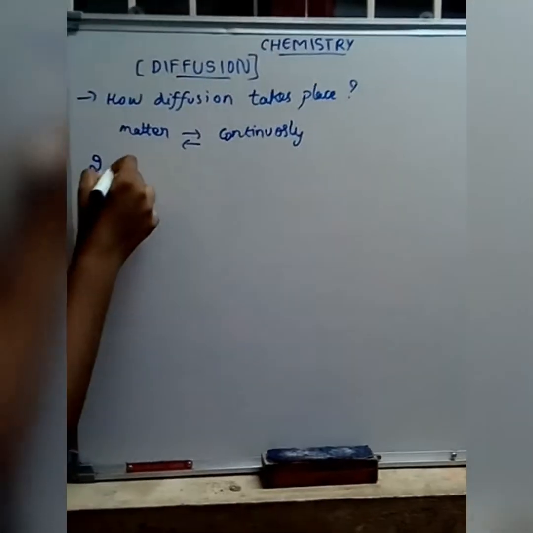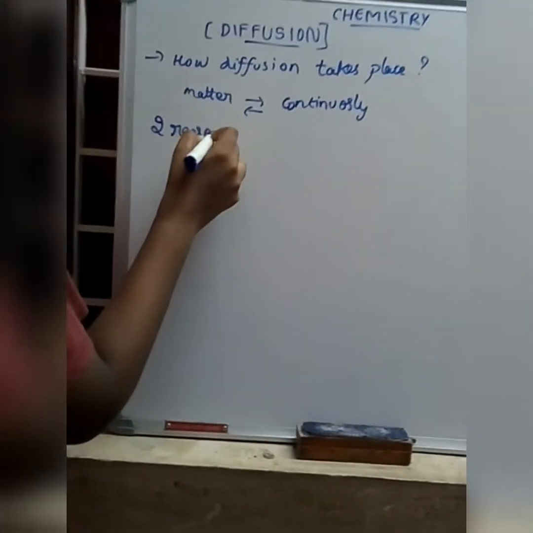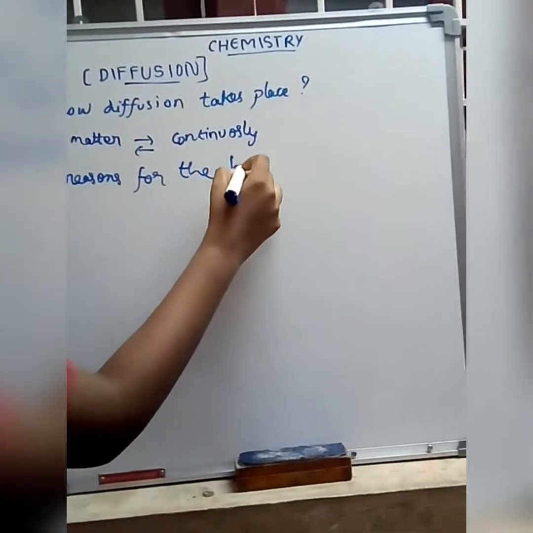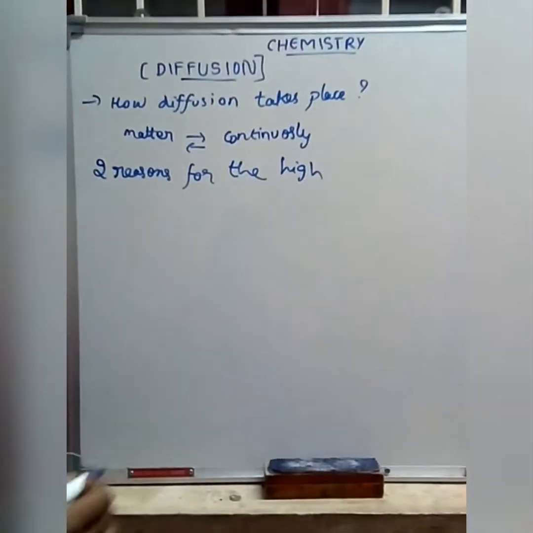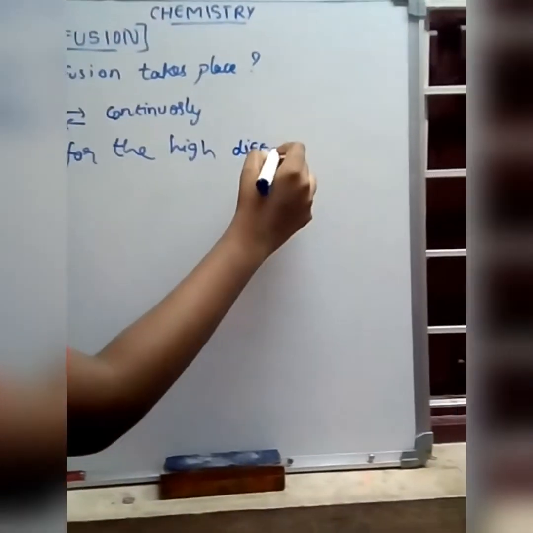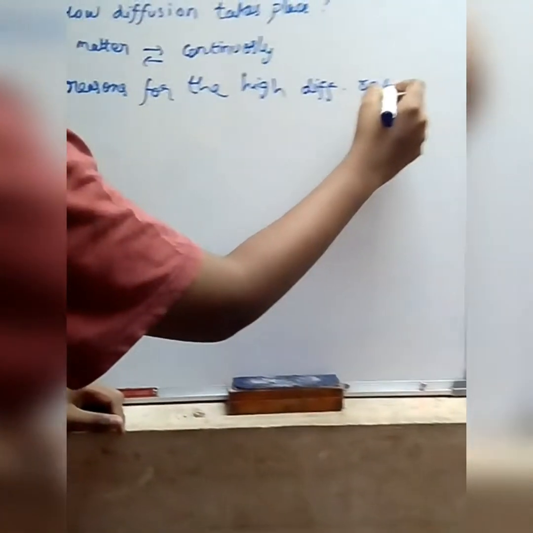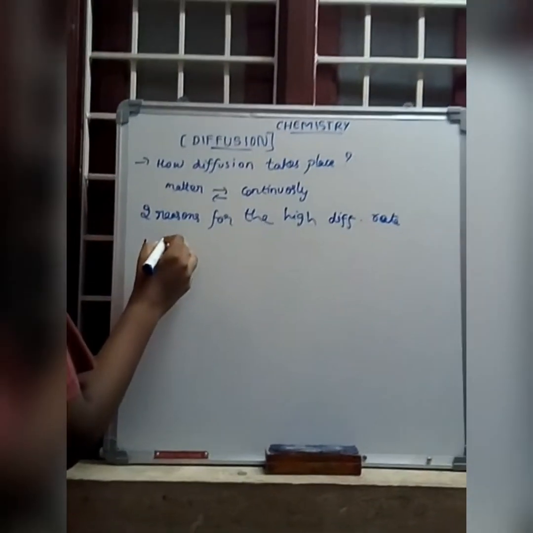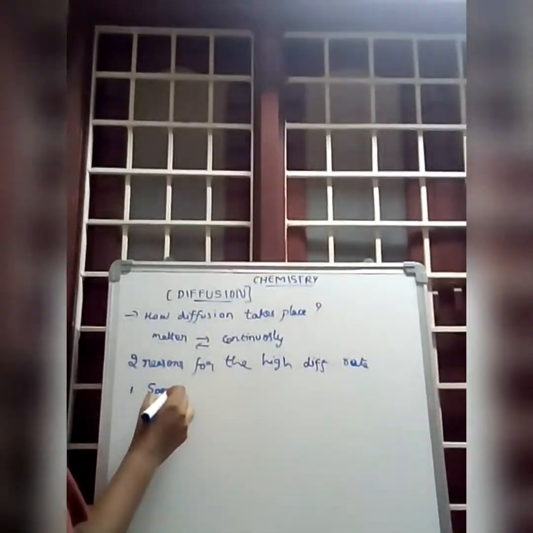Now there are two reasons for a high diffusion rate in the states of matter. The first reason is if the speed of the particles is very high.